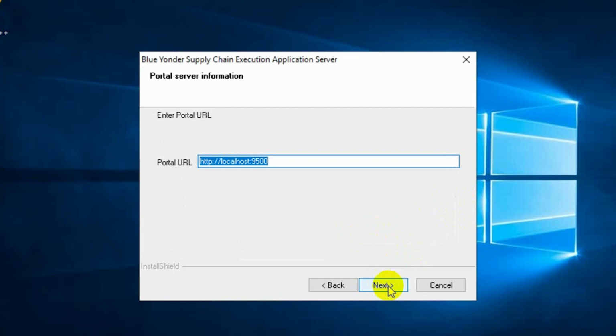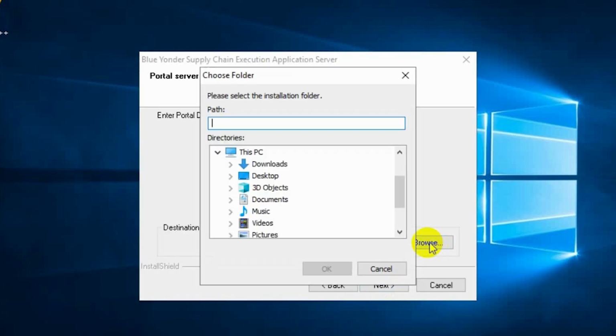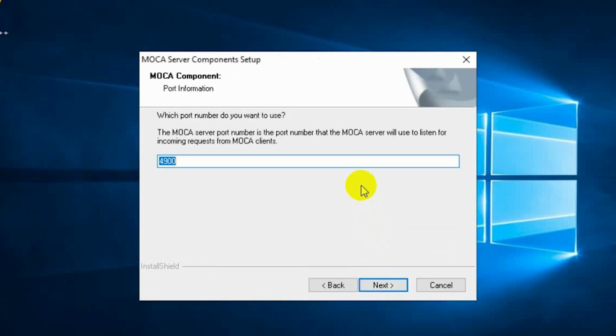Then we have the portal URL, and these portal informations are optional, so if you want you can put it, and else leave it blank, because we are going to install the portal server as a next step.